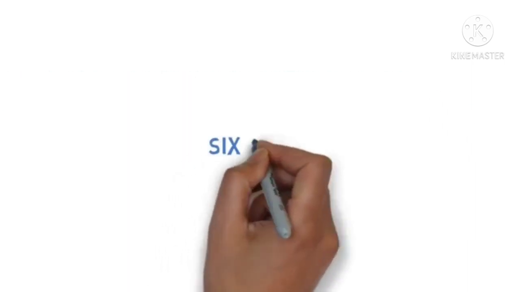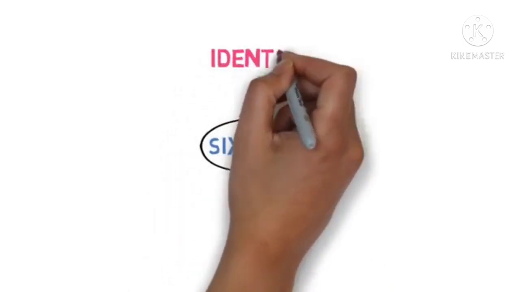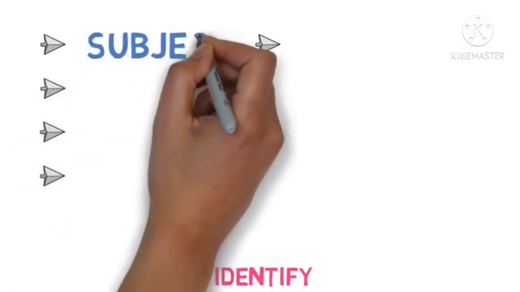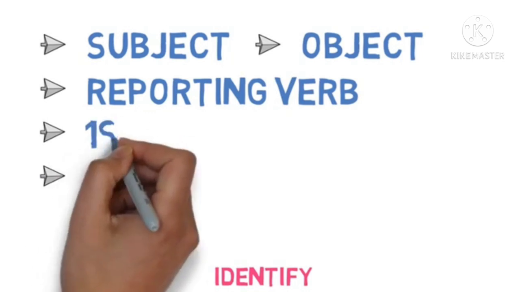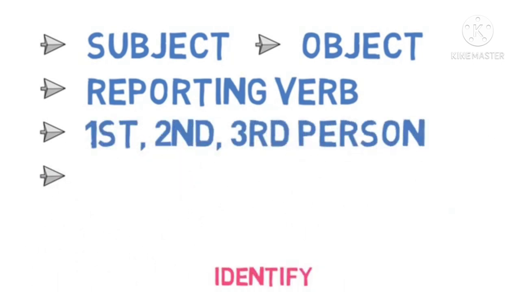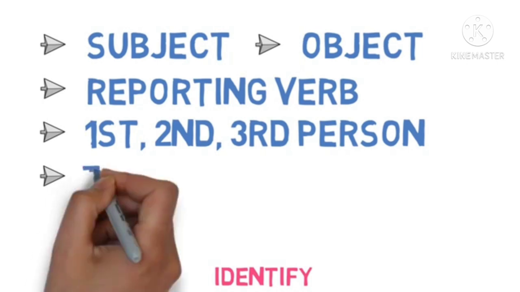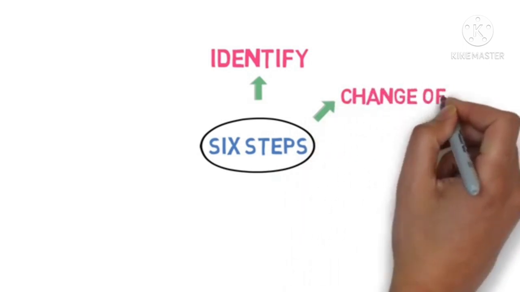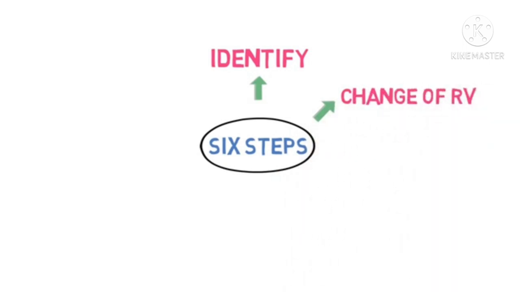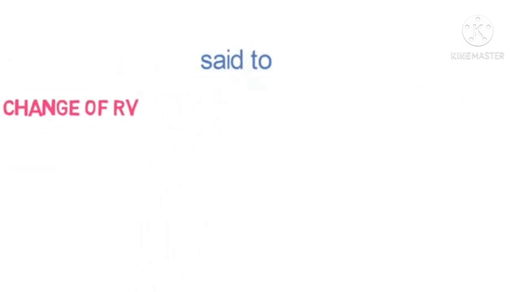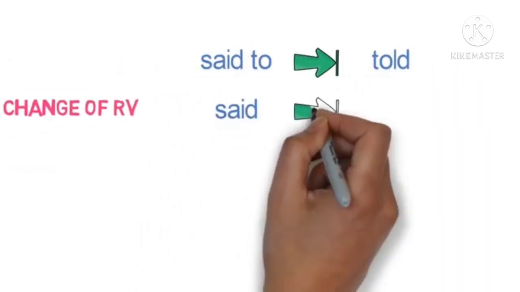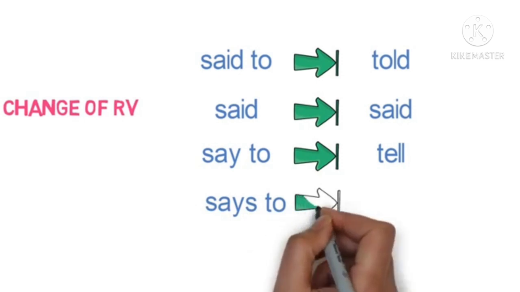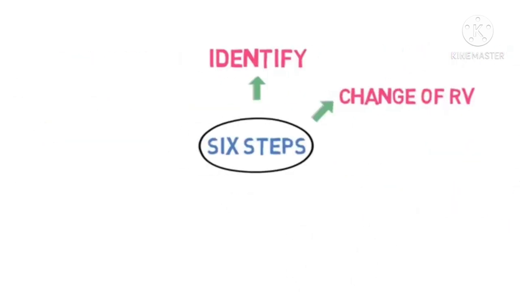Now, what are the steps? How to convert? Basically, there are 6 steps. The first and foremost step is to identify. You have to identify the subject, object, reporting verb, first person, second person, third person and finally the tense. The second step is change of reporting verb. Said to will be converted to told, said will remain said, say to will be converted to tell, and says to will be converted to tells.